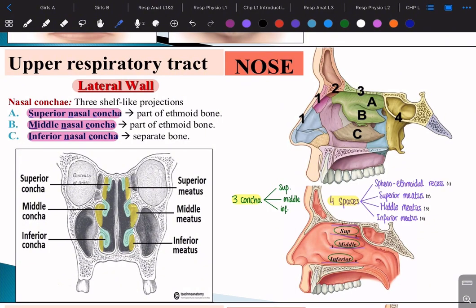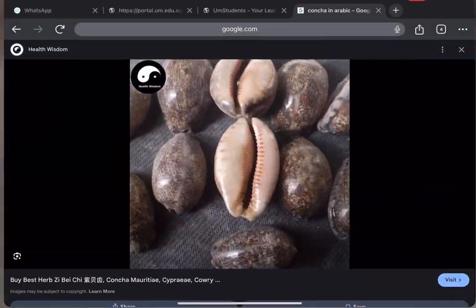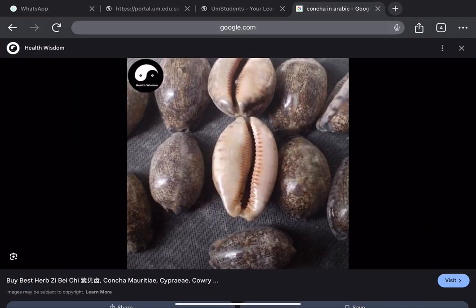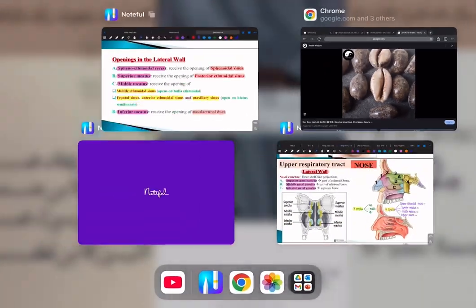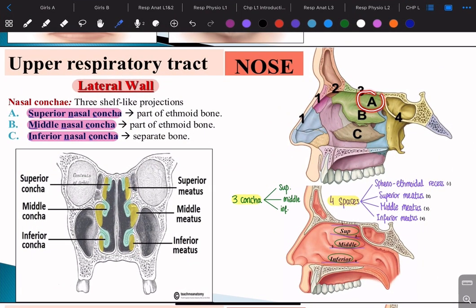This is just like general information to make it clear or to remember it. Concha, apparently in Arabic, I didn't know that, but in Arabic apparently concha means seashell. So it means like a seashell. So it's something like this, okay? So as you can see how this looks, if we go back and see the concha we have here, we're going to see that it has a similar shape, right? Or like a similar shape to the seashells, okay? So this is just to remember it.